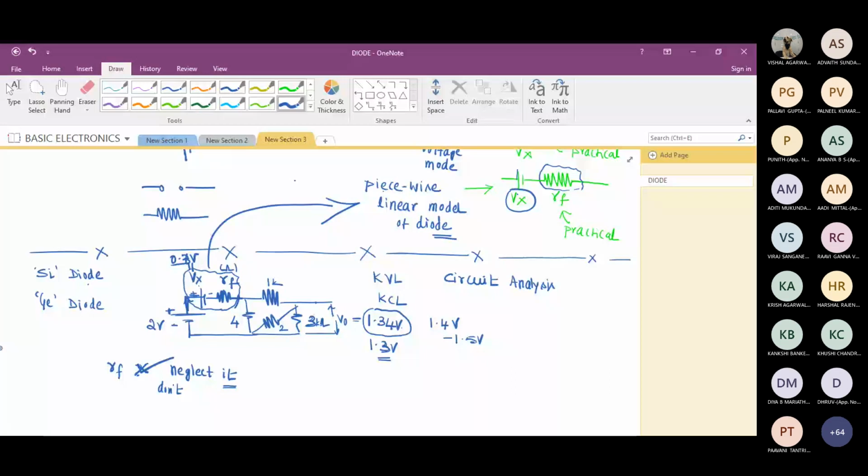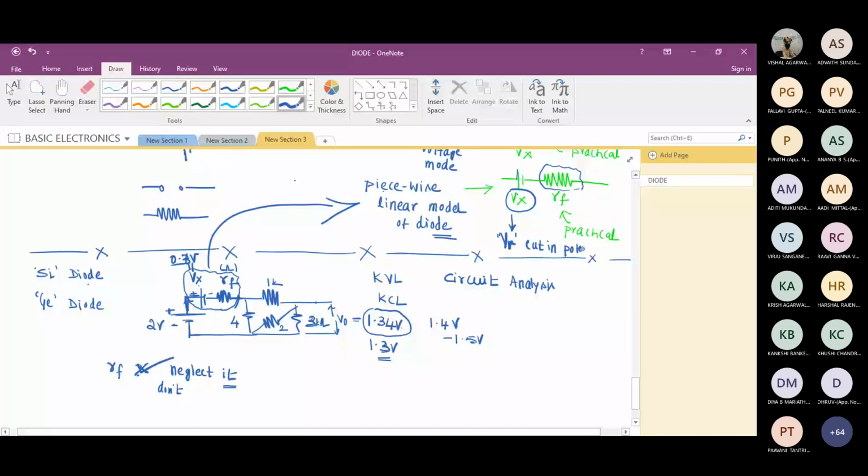I forgot to mention that in the notes this Vx is V gamma. The notation used in the text is V suffix gamma, and they call it cut-in potential. Barrier potential they call cut-in potential. What is this cut-in potential? The potential after this V gamma, what is this cut-in potential?